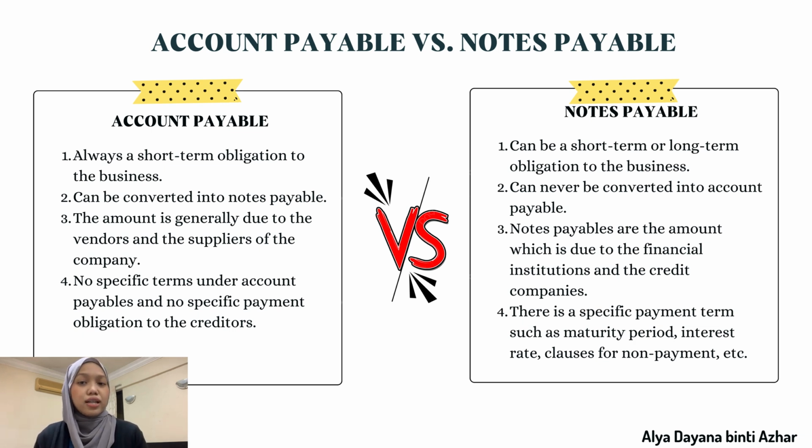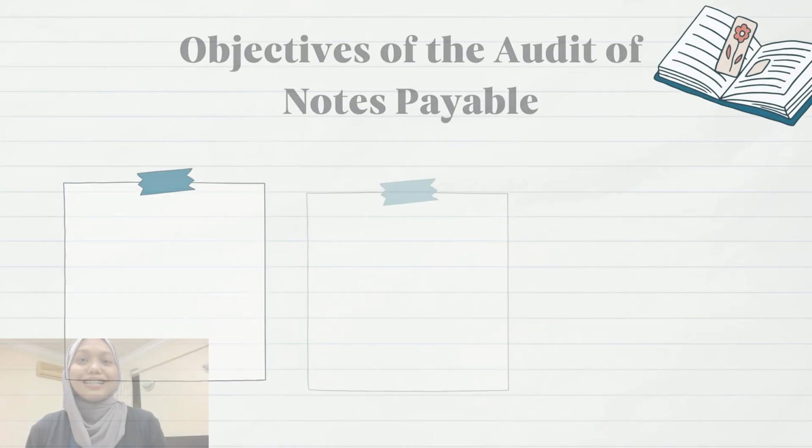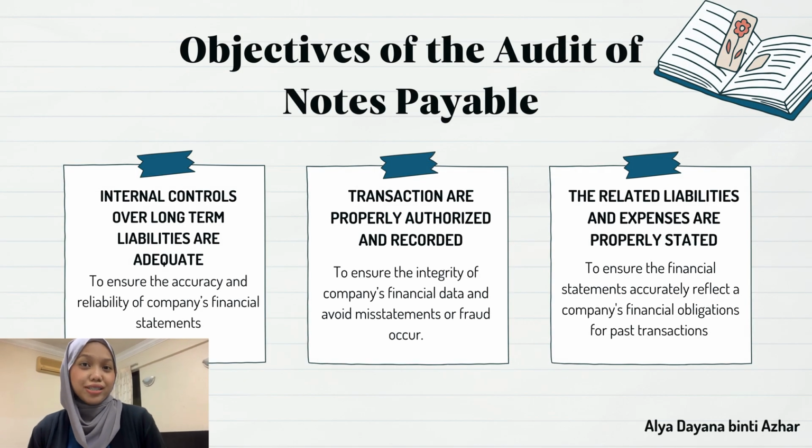The third point is that the amount of accounts payable is generally due to the vendors and suppliers of the company. Meanwhile, notes payable are amounts due to financial institutions and credit companies. Last but not least, there is no specific term under accounts payable and no specific payment obligation to the creditor. But for notes payable, there are specific payment terms such as the maturity period, interest rate, clauses for non-payment, and so on. The next slide would be the objectives of the audit of notes payable.